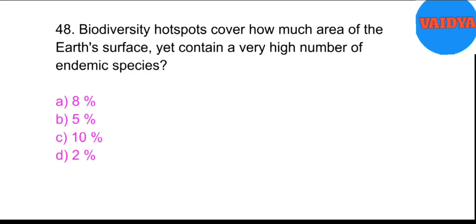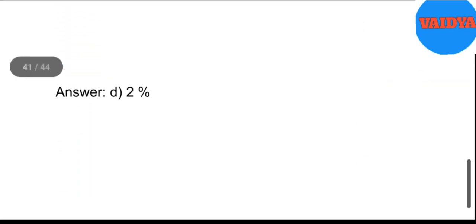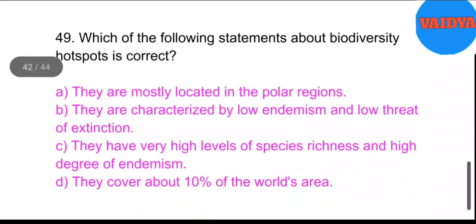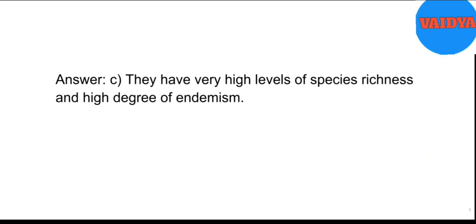Biodiversity hotspots cover how much area of the Earth's surface, yet contain a very high number of endemic species? A. 8%. B. 5%. C. 10%. D. 2%. Answer. D. 2%. 49. Which of the following statements about biodiversity hotspots is correct? A. They are mostly located in the polar regions. B. They are characterized by low endemism and low threat of extinction. C. They have very high levels of species richness and high degree of endemism. D. They cover about 10% of the world's area. Answer. C. They have very high levels of species richness and high degree of endemism.